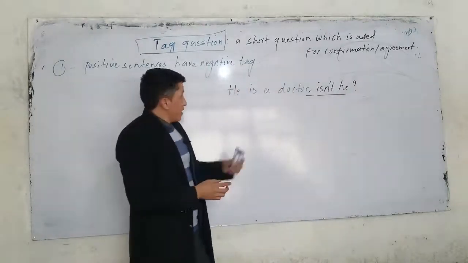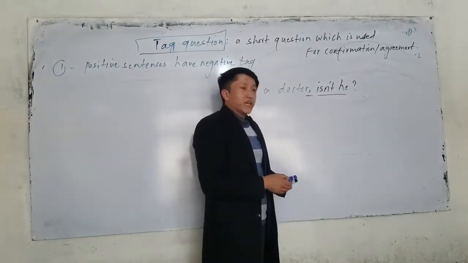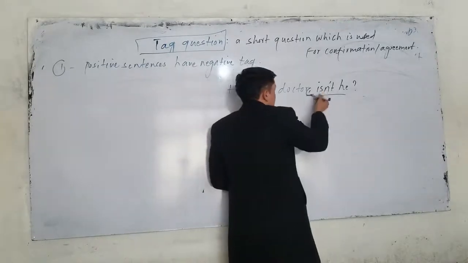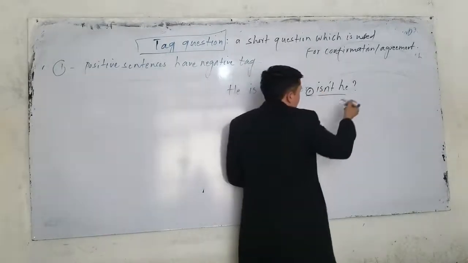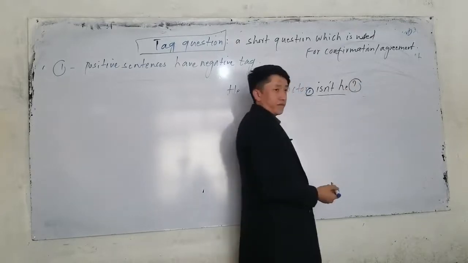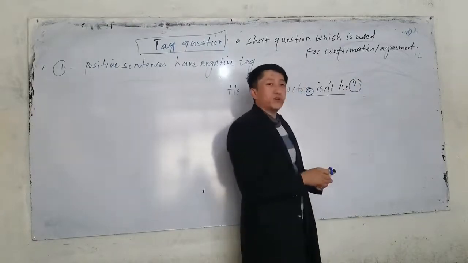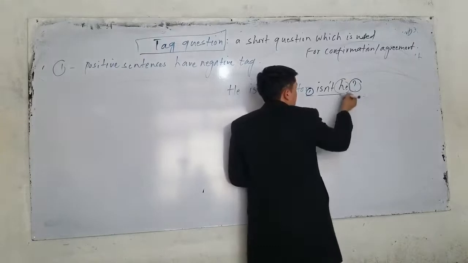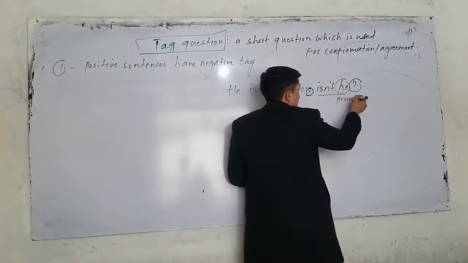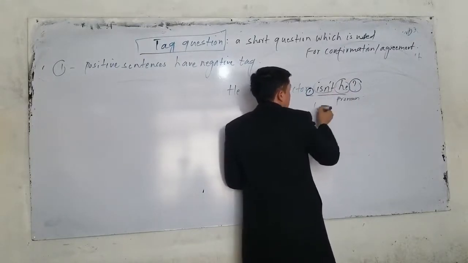First, before a tag question, we use a comma. Keep in mind, before a tag question, we use a comma. After a tag question, we use a question mark. And remember, in tag questions, we don't use a noun. We always use a pronoun. And here we also use contraction.